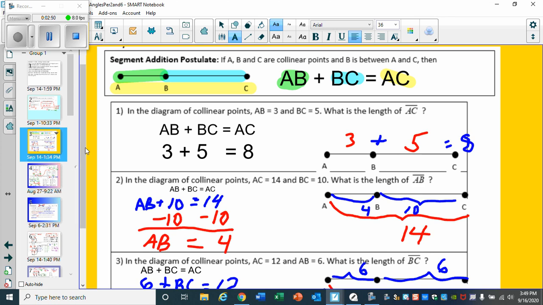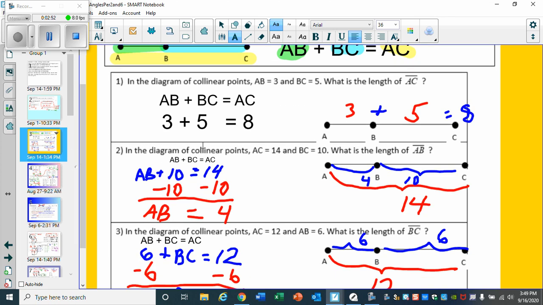Now, there's also, in this diagram, the second one, we needed to figure out what was AB given AC and BC. So AB we didn't know yet, but we knew that BC was 10, that was given to us, and then AC, entire distance, 14.